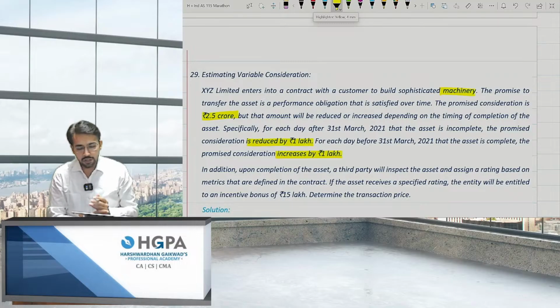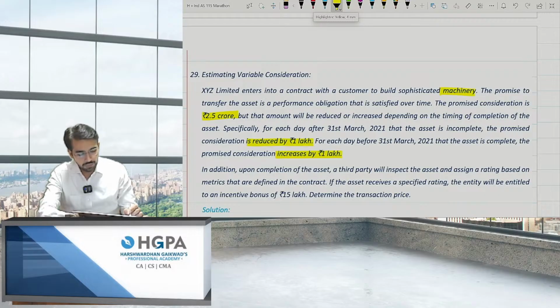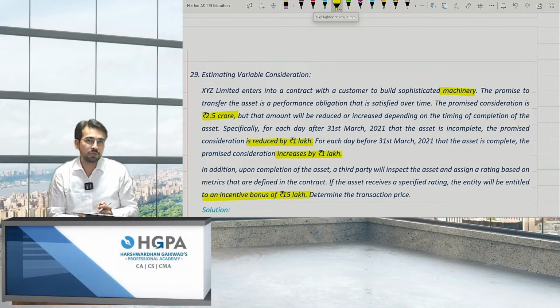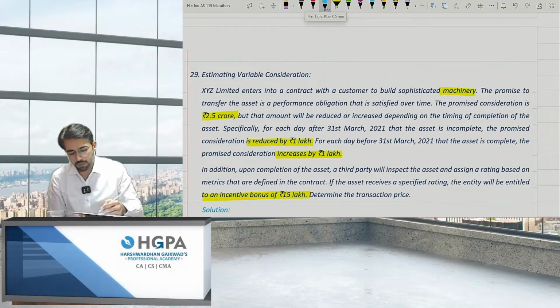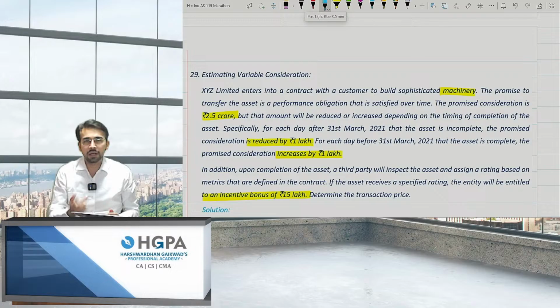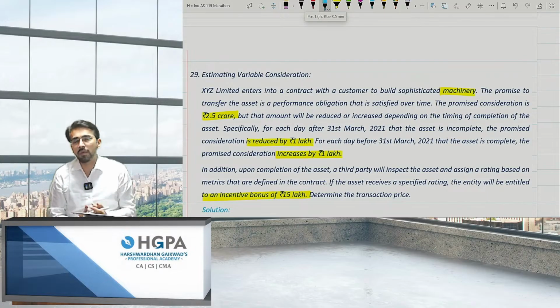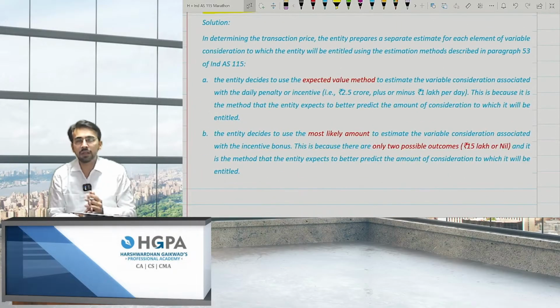In addition, upon completion of the asset, a third party will inspect the asset and assign a rating based on the metrics that are defined in the contract. If the asset receives the specific rating, the entity will be entitled to an incentive bonus of rupees 15 lakh. So if we get this rating, I'll get a 15 lakh rupees bonus, right? Now please tell me, is the probability given to you? The answer is no. So in this scenario, you will give both the answers. If you have the probability, that is expectations, you will multiply. And if you don't have any expectations, at that point of time you will consider this as the most likely or not, right? So over here, I have given the 2 points, please check.